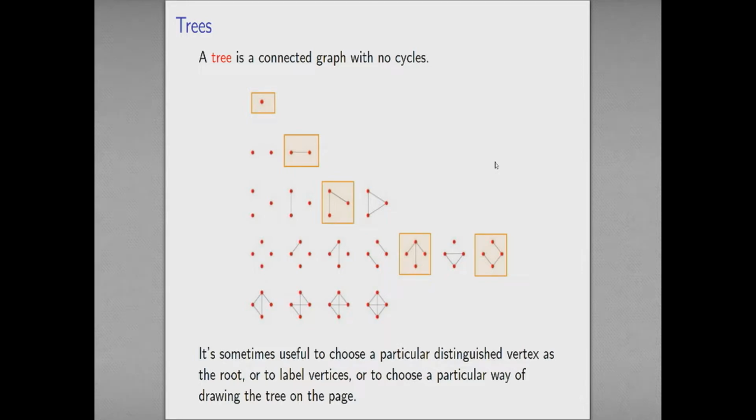Sometimes when we're thinking about these objects, it's useful to give them a little bit of extra structure. Sometimes we want to choose a particular distinguished vertex as a root. The terminology for these things often mirrors the terminology from nature. Sometimes we want to label things. Sometimes we want to choose a particular way of drawing things on the page.